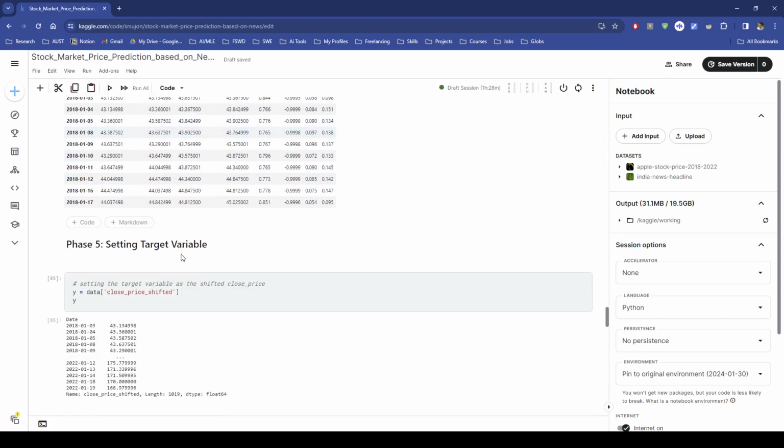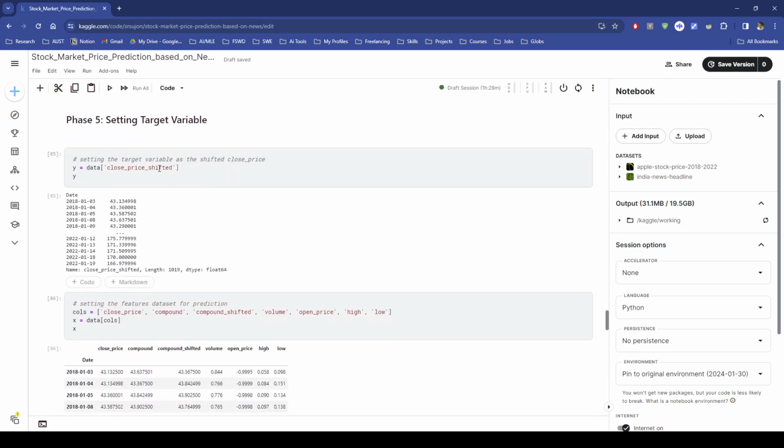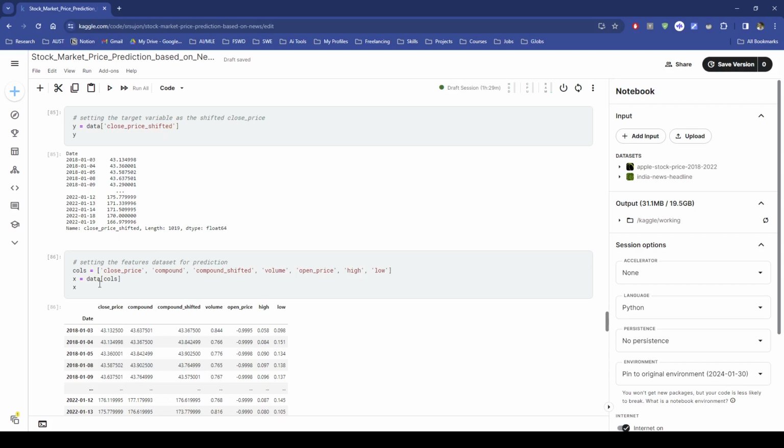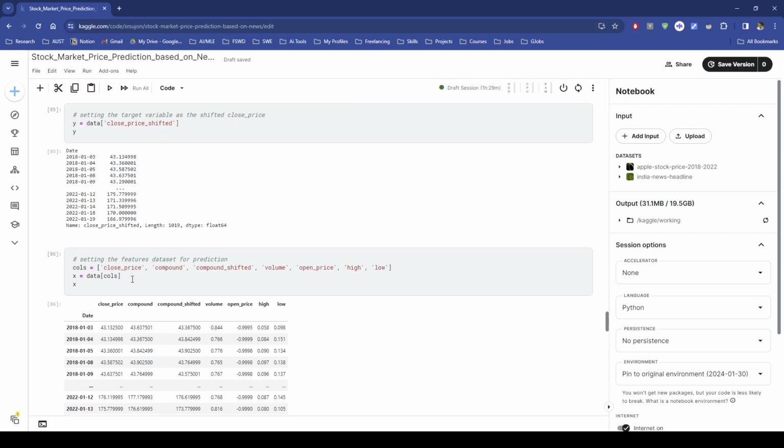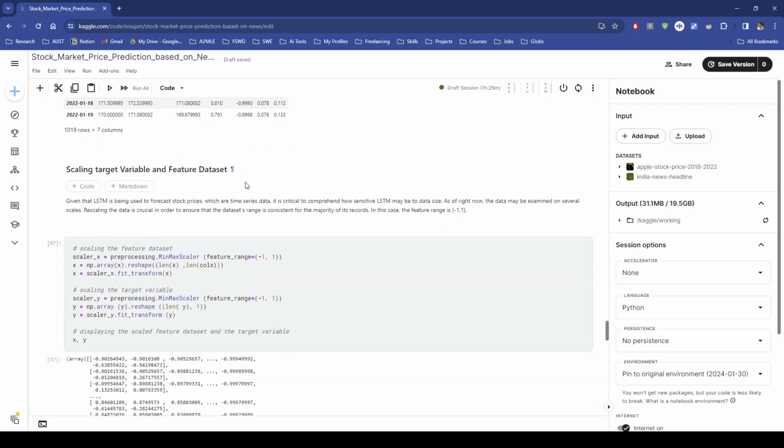Setting the target variable: I set close price shifted as our predicted target variable, and the features should be close price, compound shifted, and volume. These are our features. After that, scaling.